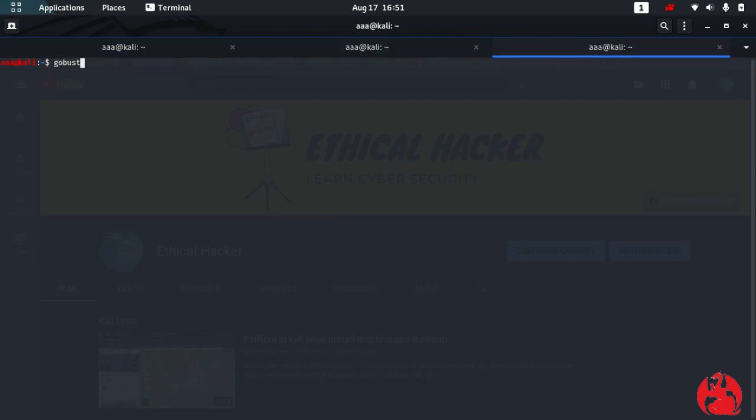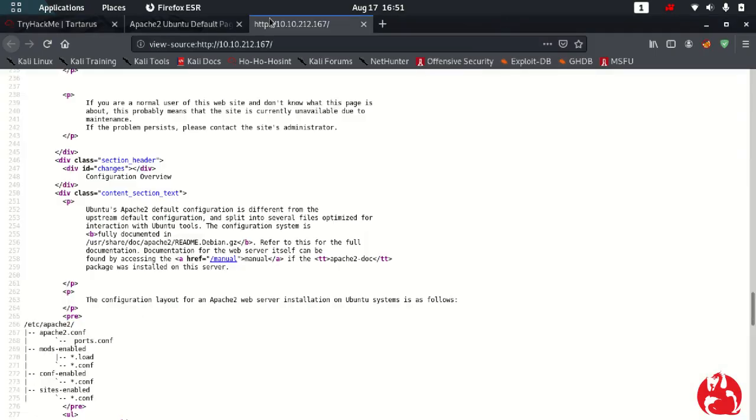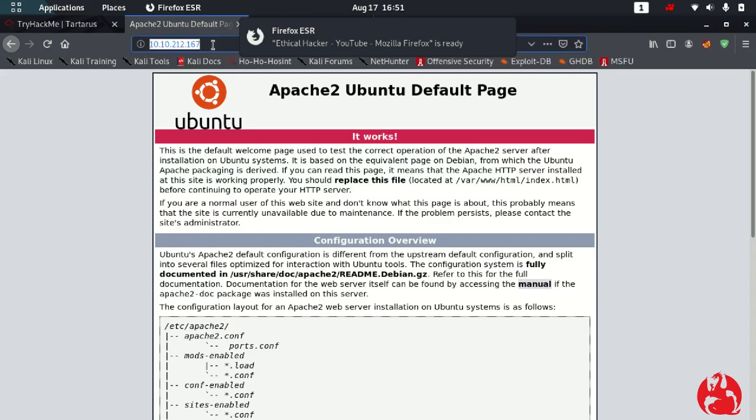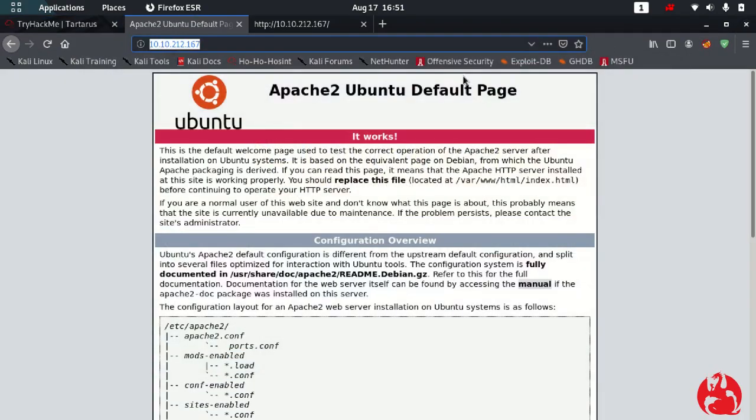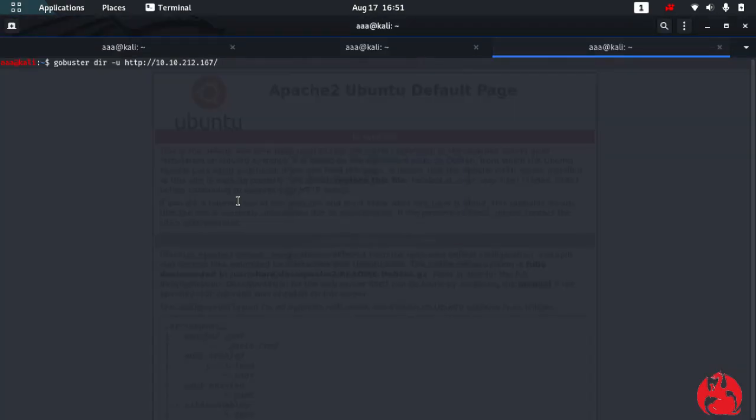GoBuster is used to brute force different types of directories. It will test different directories, such as over here it will try admin, over here it can try login, and just like that it's trying to brute force the directories with the word list I provide, which is at /usr/share/wordlists/common.txt.